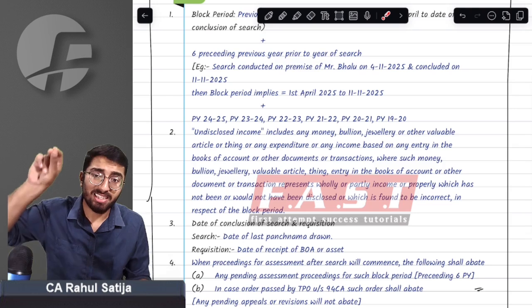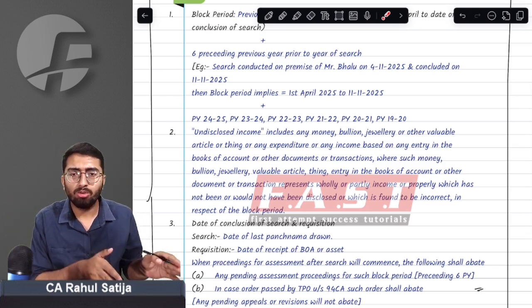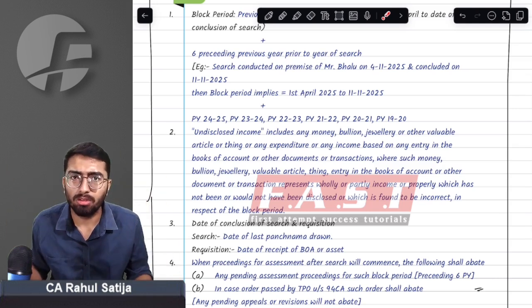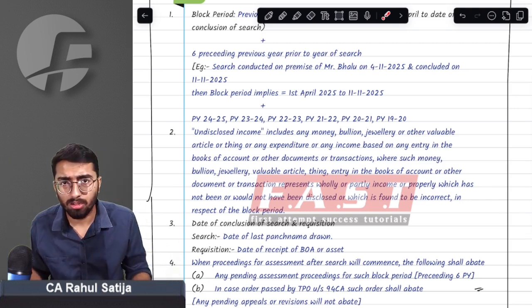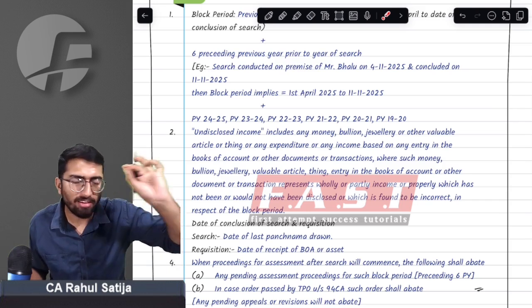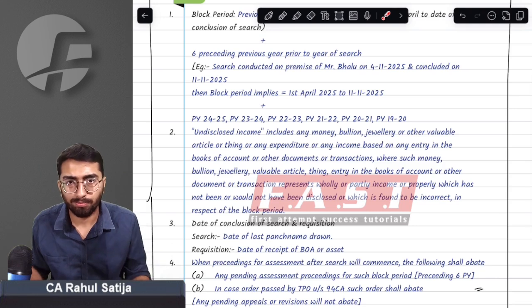We are here to tax such undisclosed income of such block period. Now, assessment will not go year wise. Assessment will go for that block period as a whole. Now, individual assessments will abate. Individual assessment will have no regard. We will assess the whole block as a whole.